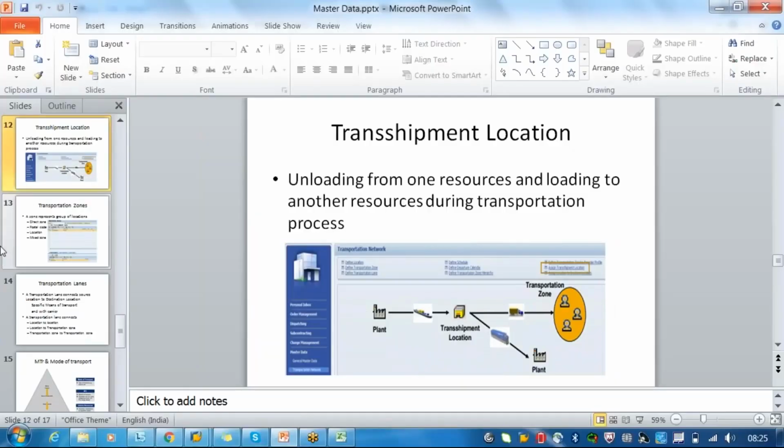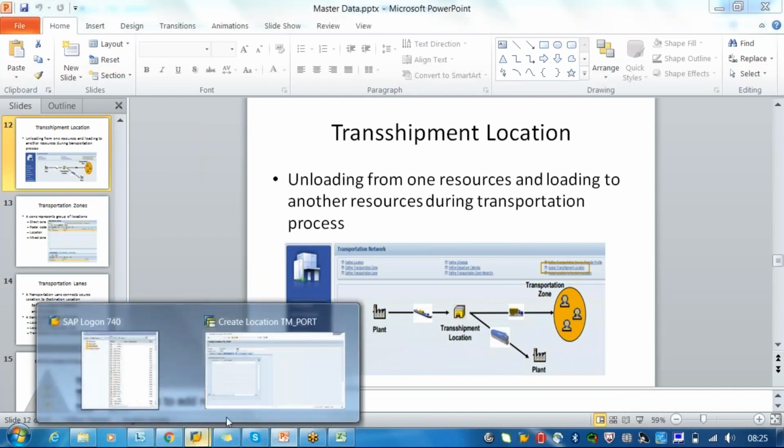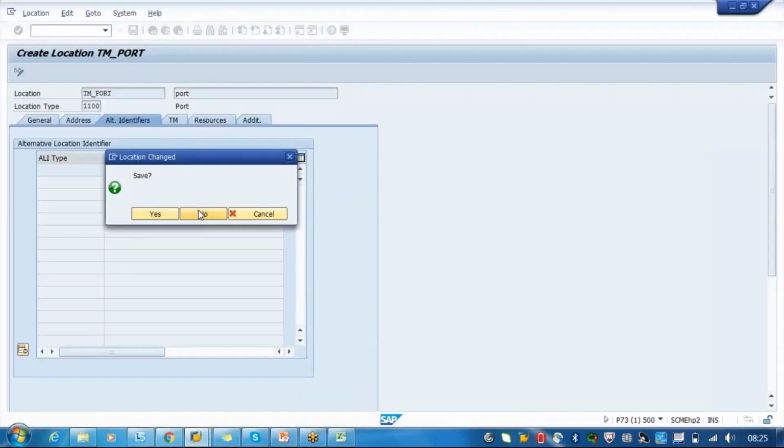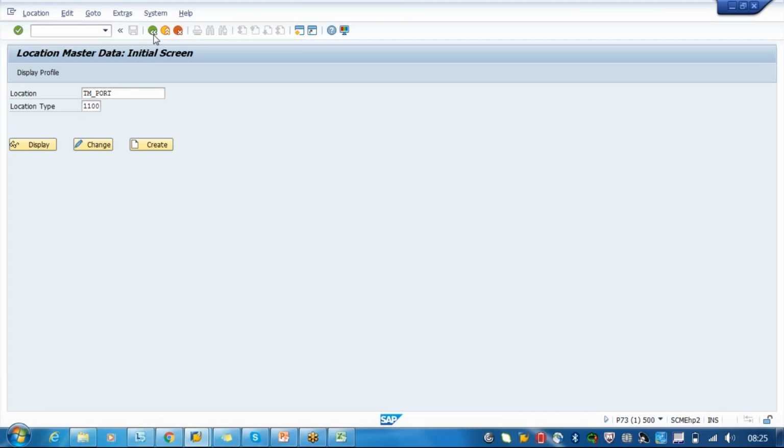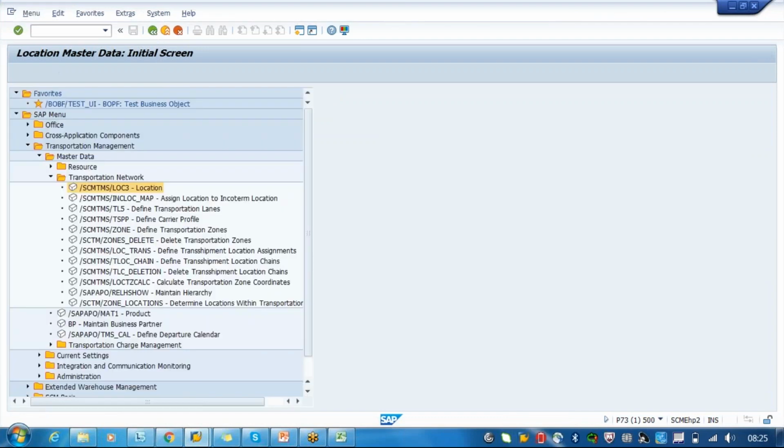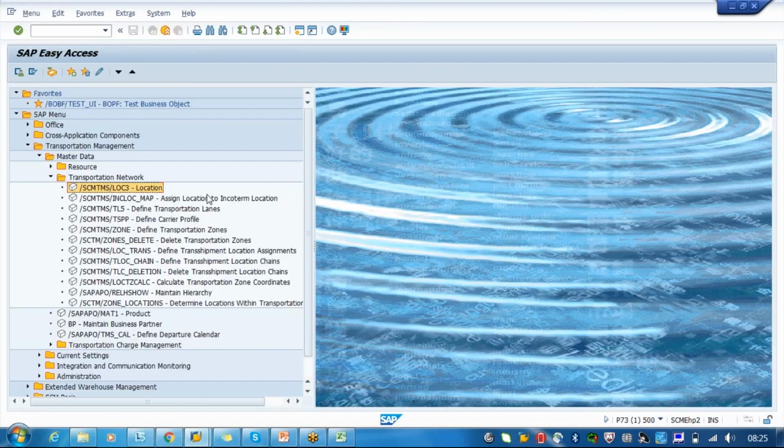Where we create this transshipment location is also a kind of master data. We are creating the transshipment location here, in this transshipment location.